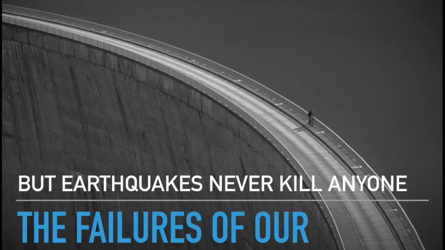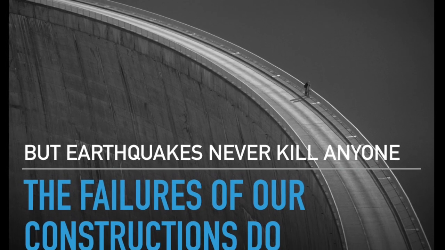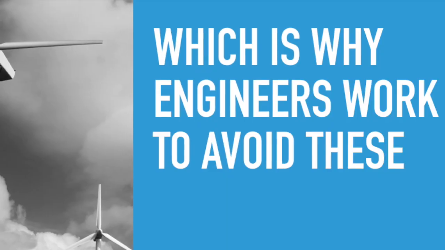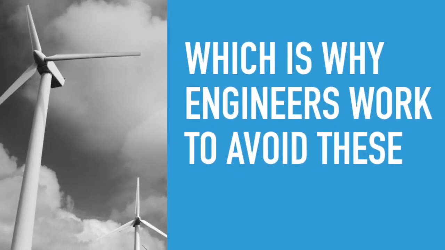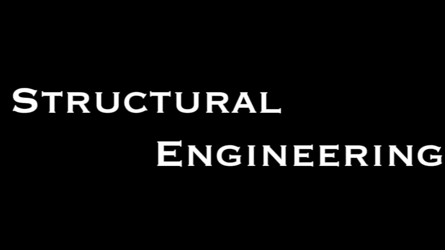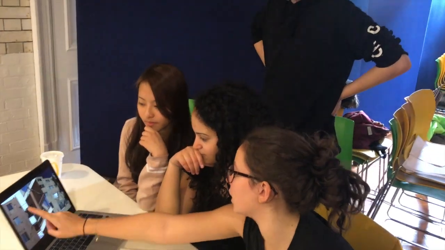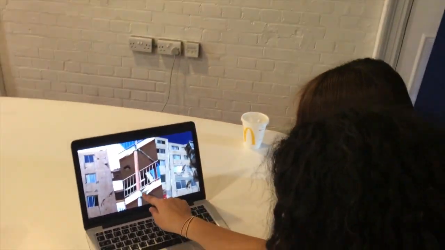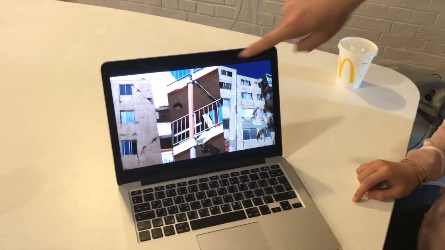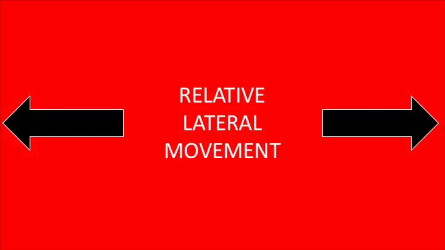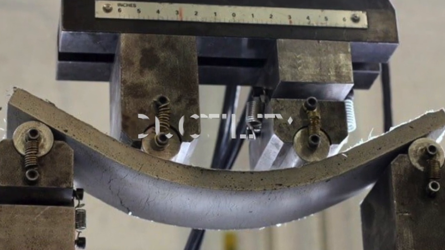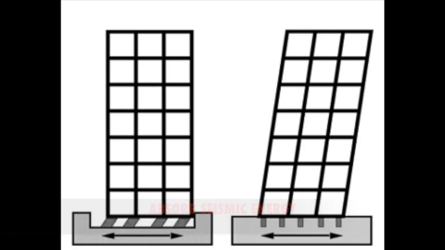But earthquakes never kill people. The failure of our constructions does, which is why engineers work to avoid this by taking several factors into consideration. After the earthquake, this property in Chile was damaged by cuts in the walls of all its levels. The building was brittle since the stonework did not allow relative lateral movement. Therefore, ductility in earthquake-resistant structures is important to absorb seismic energy.